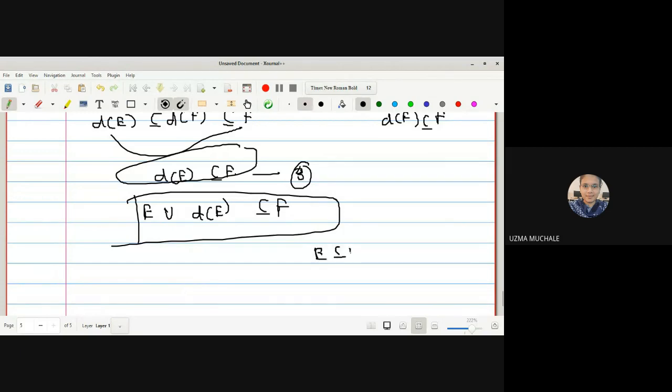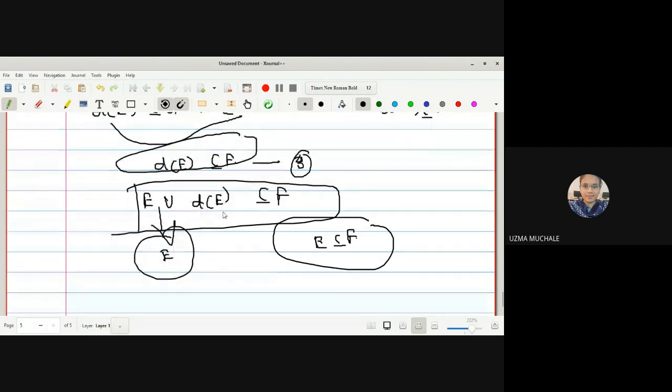Okay, so hence the result. F was another closed set which was to contain E, but here we have proved that E union derived set of E is a subset of F itself. So hence we can say that E union derived set of E is the smallest closed set containing E.